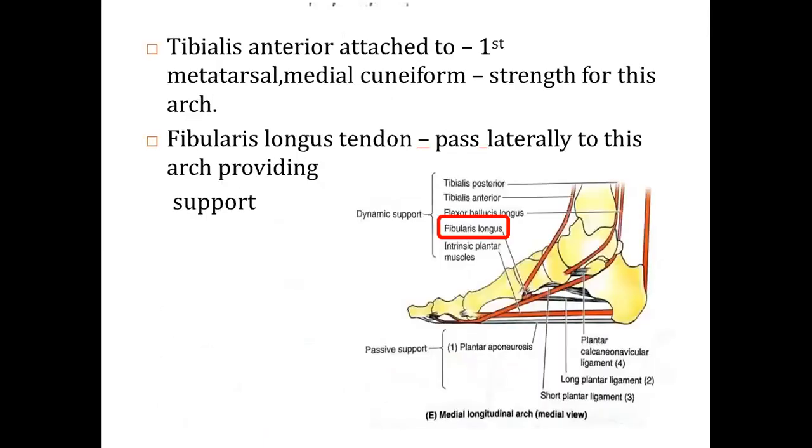Then the tibialis anterior is attached to the first metatarsal and medial cuneiform, providing strength for this arch. So definitely the tibialis anterior plays a very important role. And the fibularis longus or peroneus longus tendon passes laterally to this arch, providing support. You can observe this with the peroneus longus, which inserts on the base of the first metatarsal. Then the tibialis anterior tendon, you can also observe from this diagram.